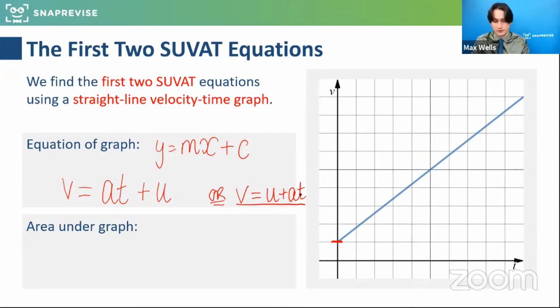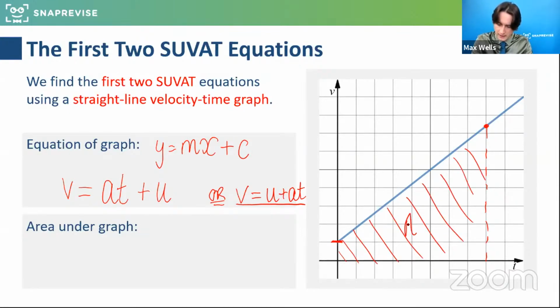Excellent. So the area under that graph, we can think of as a trapezium shape. Say I fix a point along that. The area represents the displacement, which we're using what letter to denote? What letter do we use in SUVAT for the displacement? Because the area under here represents how far it's gone. So if the area is the displacement, we can think of that as equal to, brilliant, s, well done.